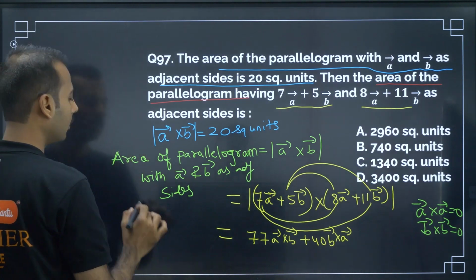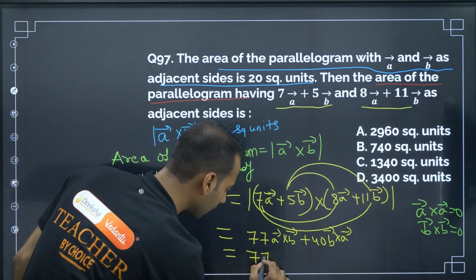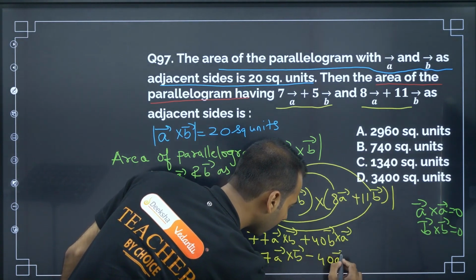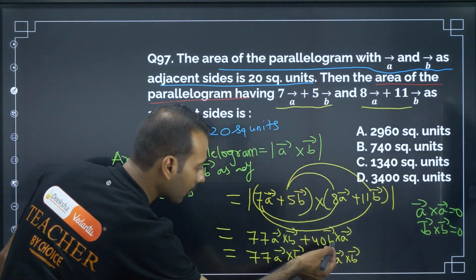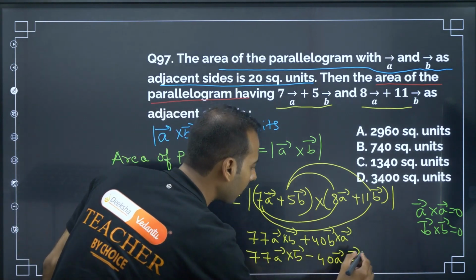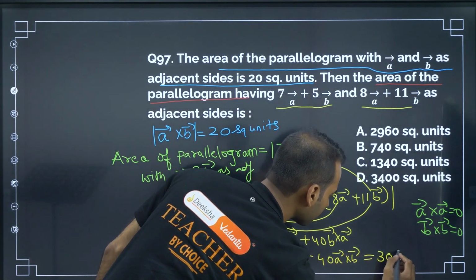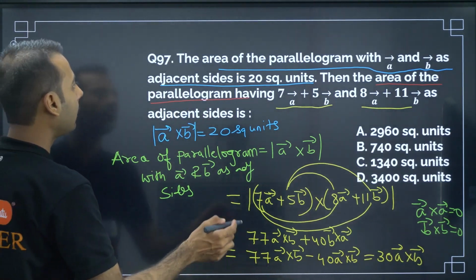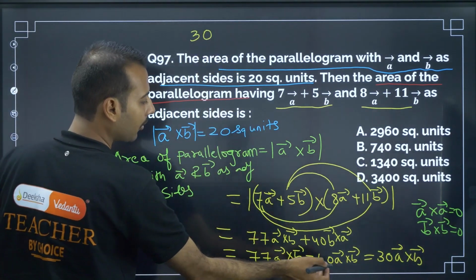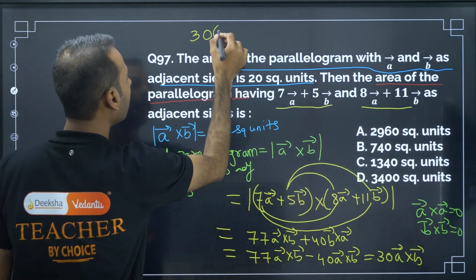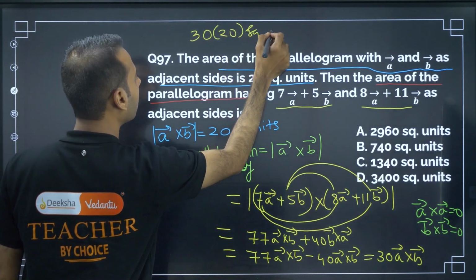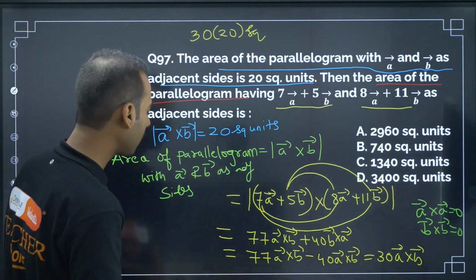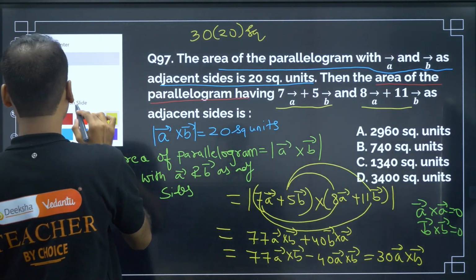Now coming back to the question, this is 77 A cross B minus 40 A cross B. See here, B cross A, if I am writing, becomes like this. 77 minus 40 is 37, so 37 A cross B. A cross B is 20. So this many square units.